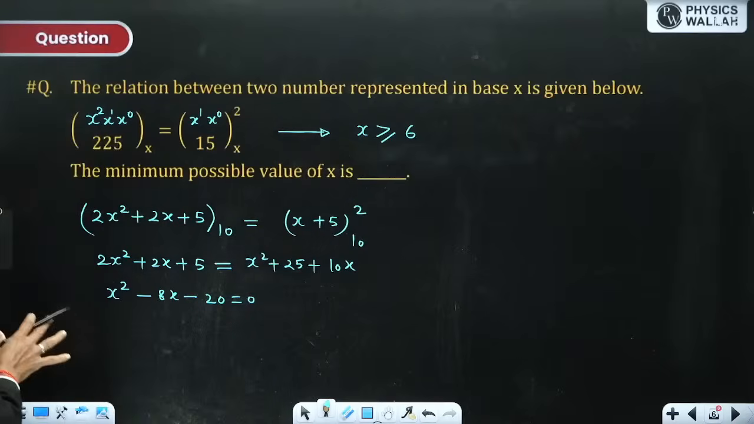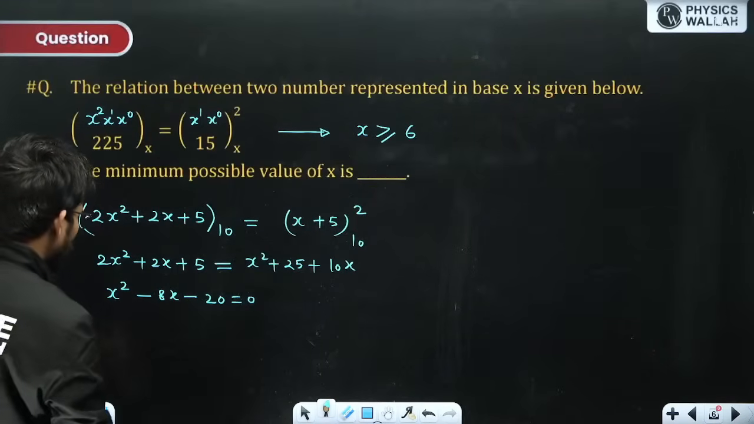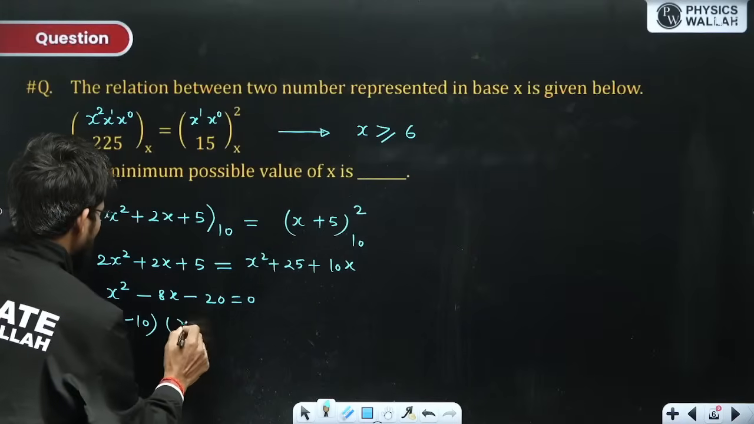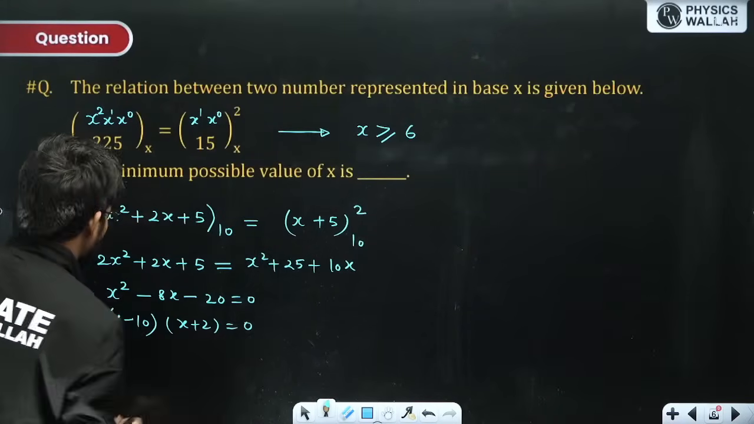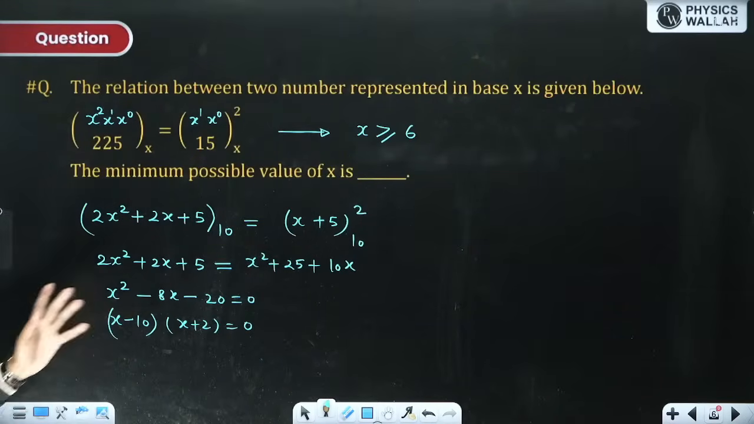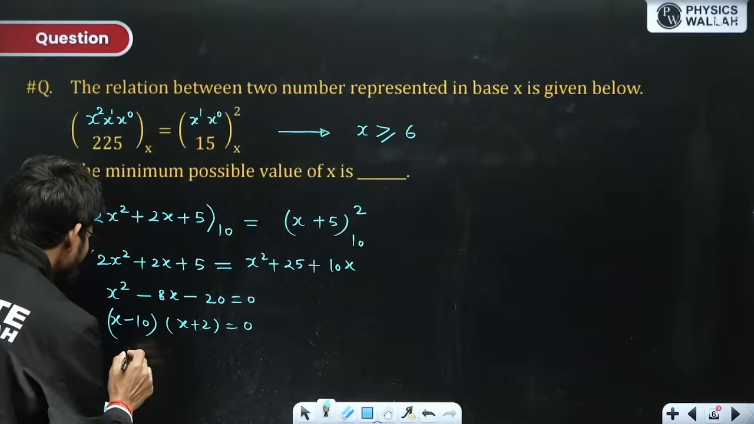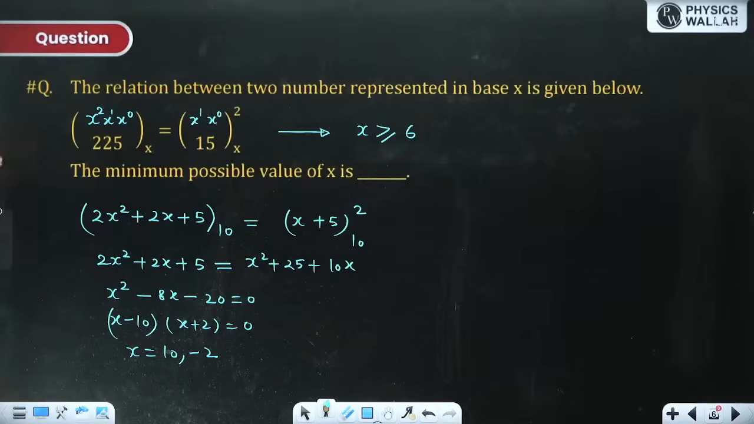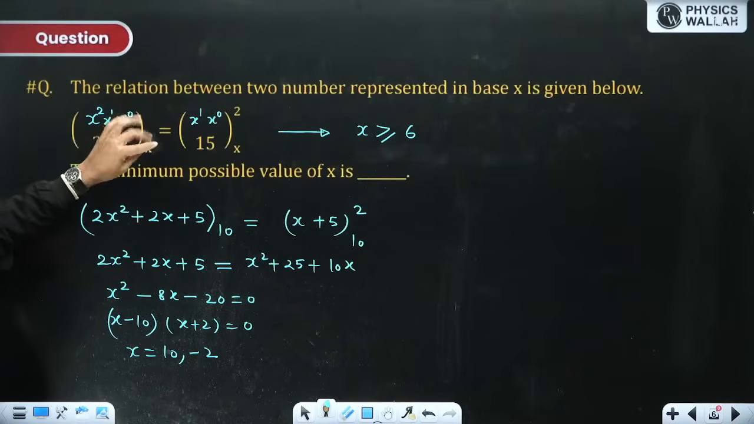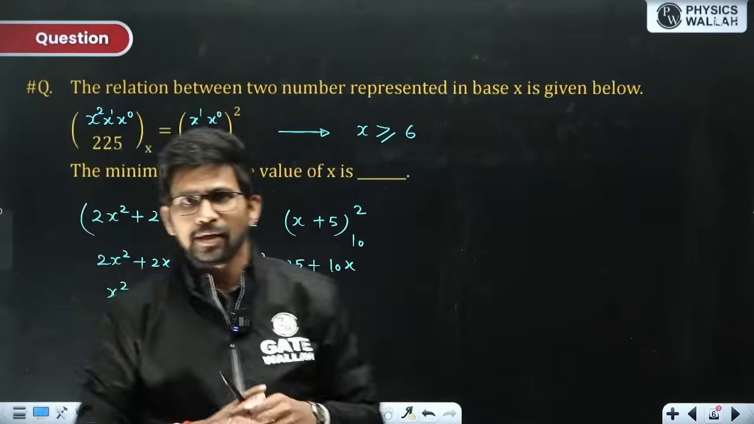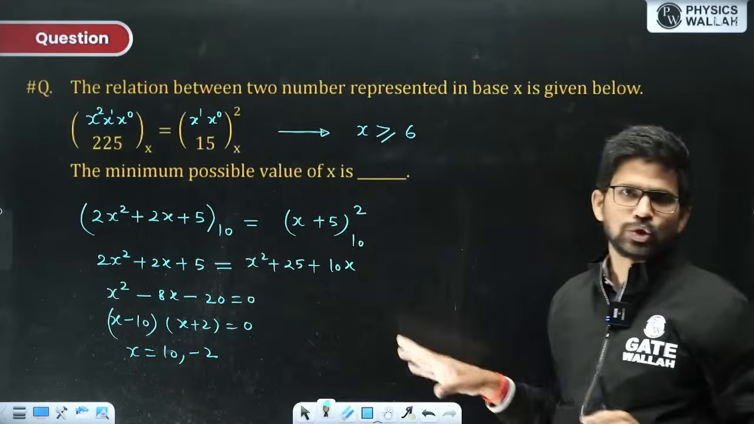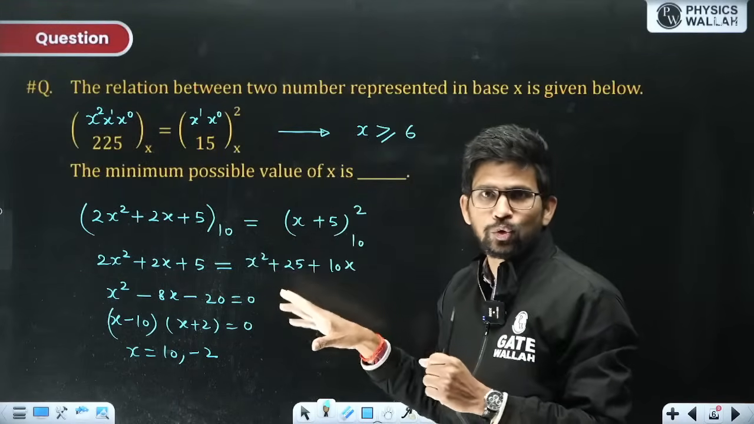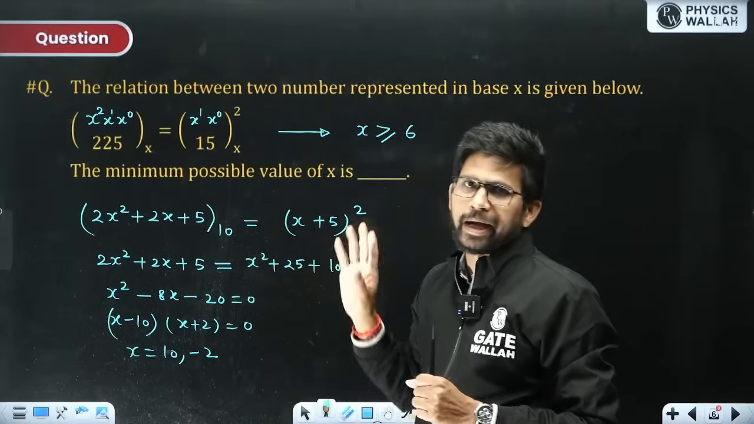So this is 20 and 8. 10 into 2 is, yes. So x minus 10, x plus 2 is going to be 0. So this is x square minus 10x plus 20 minus 20. Okay. Now x is 10 and x is minus 2. So for these 225 base x to be equal to 15 base x, x should be either 10 or minus 2. So for this relation to be true, either x should be 10 or minus 2.